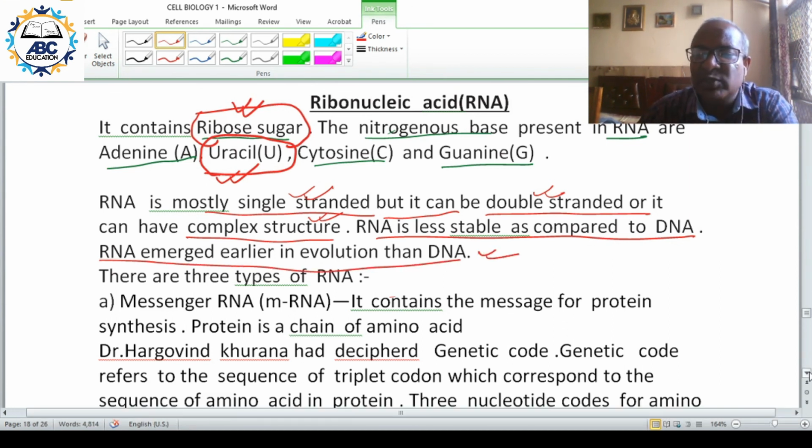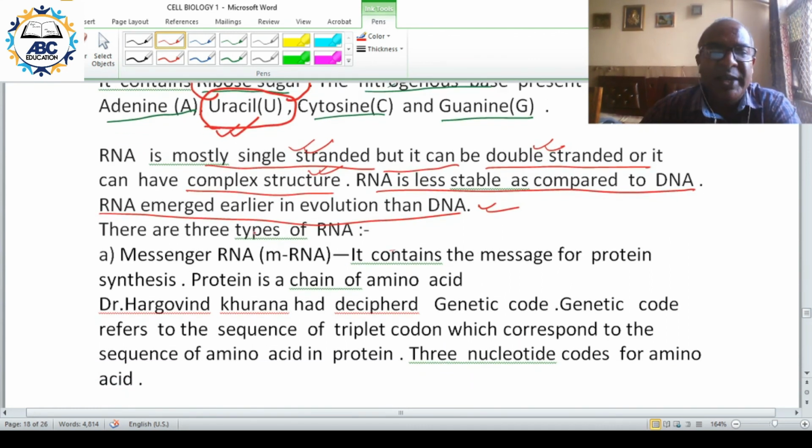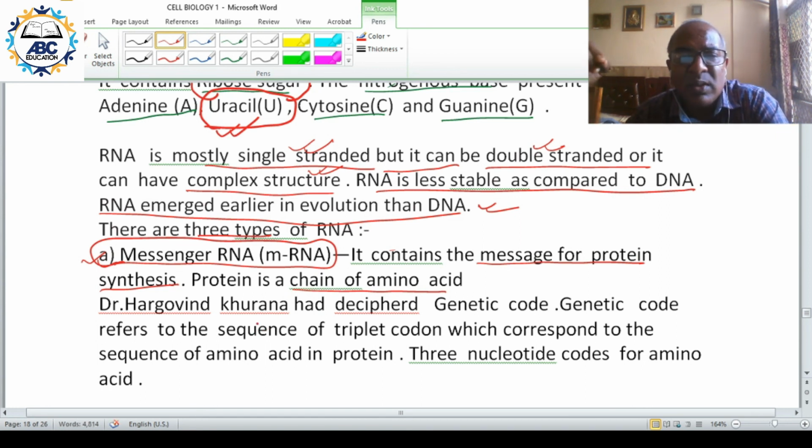Now there are three types of RNA. First is mRNA or messenger RNA. It contains the message for protein synthesis. Protein is nothing but a chain of amino acids.